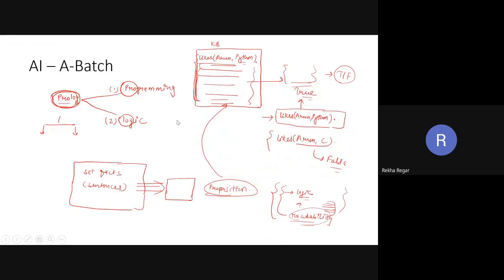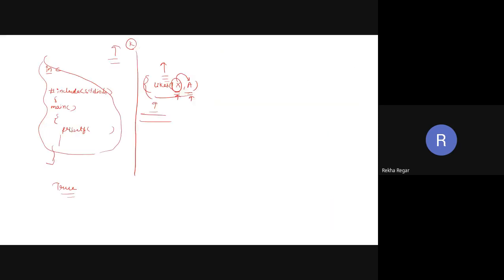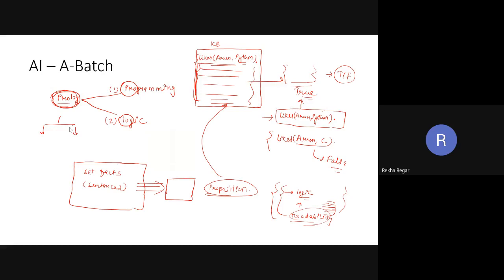So Prolog is simply, you can say, programming in logic. Combining these two things, the word Prolog comes. Prolog is logical programming, and it is easier for humans in terms of readability: if we give the program to another person, that person can easily get what is inside the program. In such scenarios, Prolog is beneficial compared to other programming languages. So this is just a basic introduction about Prolog.